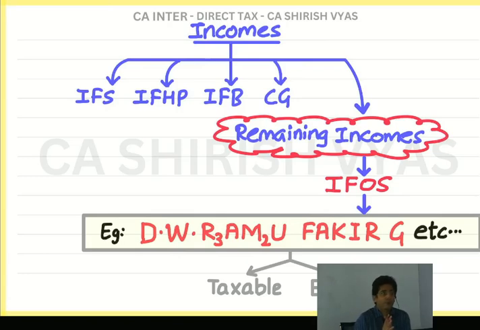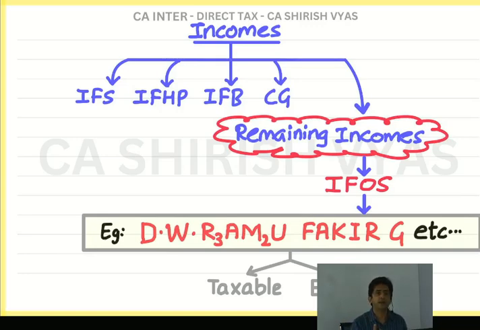Exempt means you don't have to pay the tax. No one likes to pay the tax. We like it. But then you should have a question, sir, why exempt? If you have the tendency of studying with why, you will start loving the subject. And I will make sure, it's my guarantee, you will love this subject.